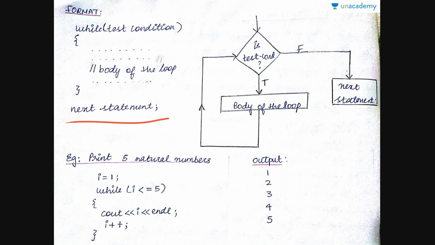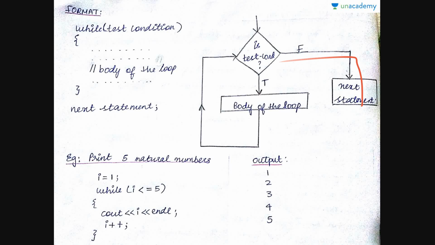Let us see the flowchart of this while condition. First, you check for the test condition. Once it is true, you enter the body of the loop the first time. And after that, you go back to the test condition. So again you check for the test condition, and if it is true, you will again follow this path. It will follow n number of times, but we will not know how many times it is followed. Once the test condition is false, it comes outside the loop, and then the next statement gets executed. Hence, until the test condition is true, you remain within the loop.